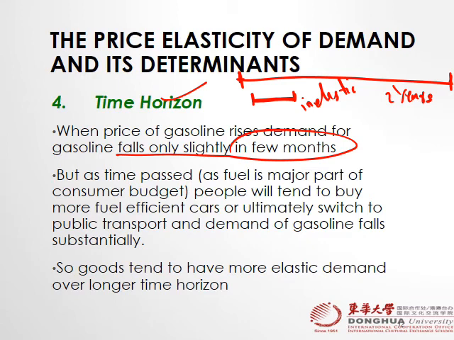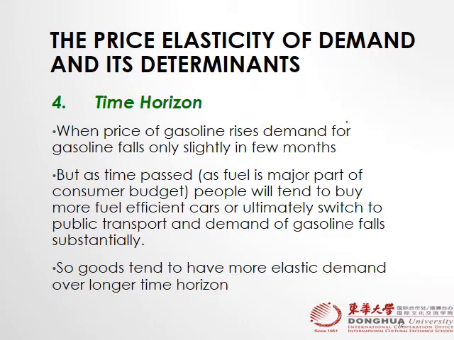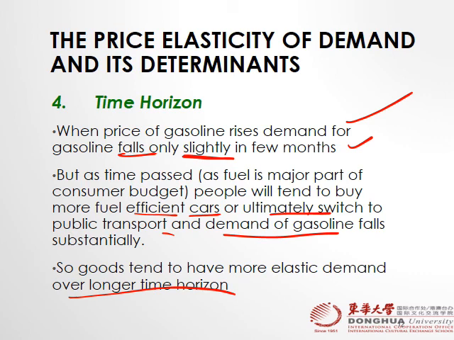Okay, so here let's read that. When the price of gasoline rises, demand for gasoline falls only slightly in a few months, but as time passes, people tend to buy more fuel efficient cars or ultimately switch to public transport. So demand for gasoline falls substantially. So goods tend to have more elastic demand over longer periods of time, right? With more time, people have more choices. So that's why it is highly elastic. Less time period means inelastic.